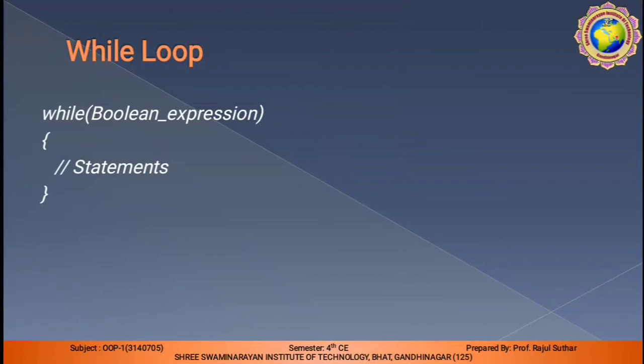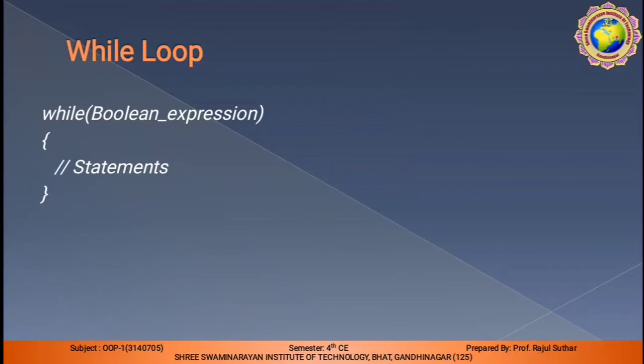In object-oriented programming, Java, previously we have discussed the mathematical function as well as the if statement and switch case. In this session we will discuss the while loop and for loop.